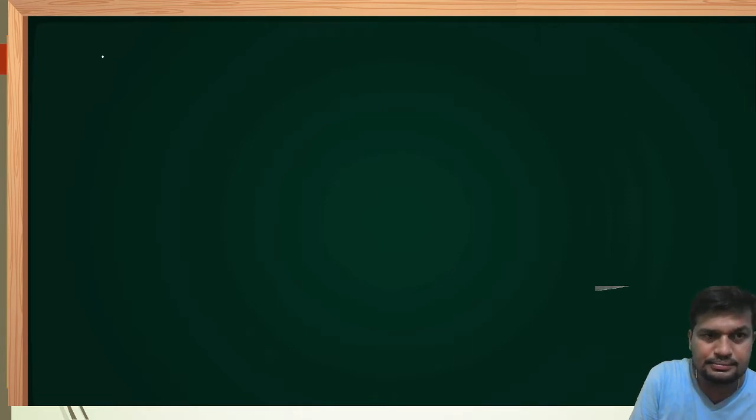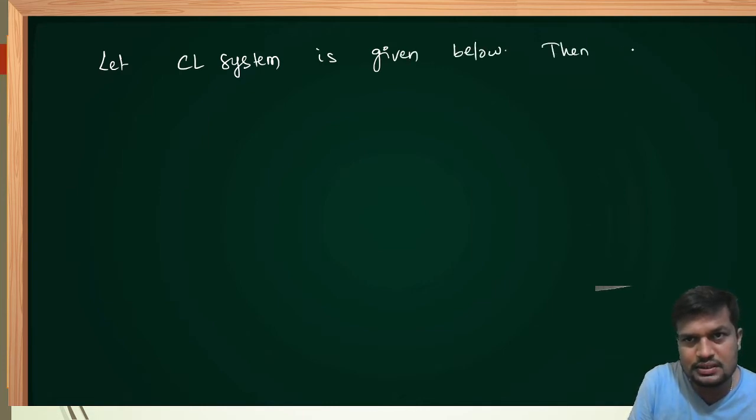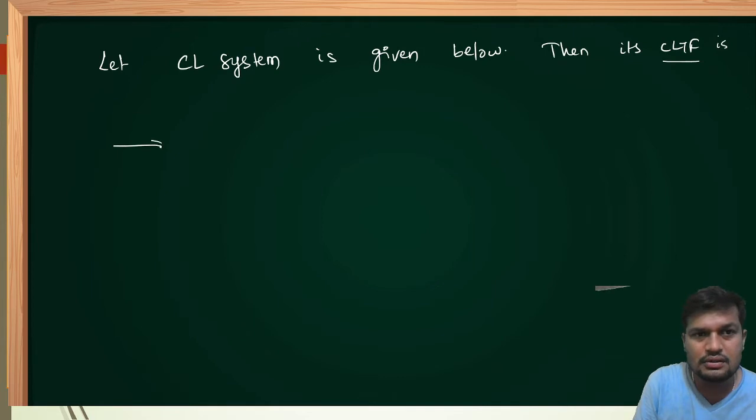Let the closed loop system be given below. Then its closed loop transfer function, CLTF, means closed loop transfer function.